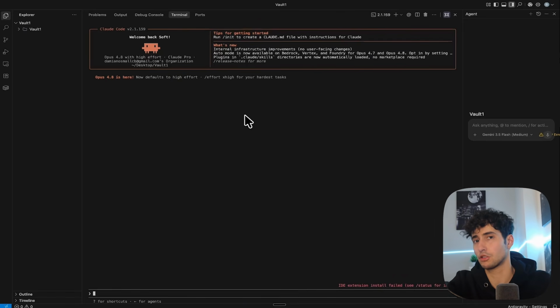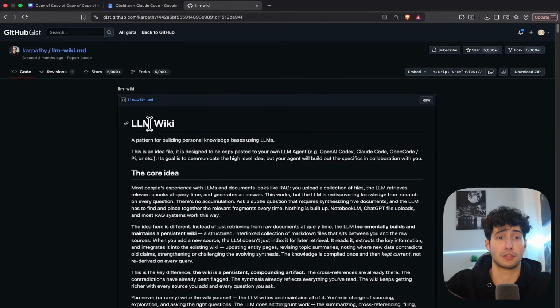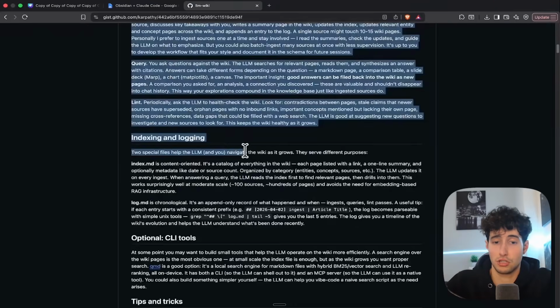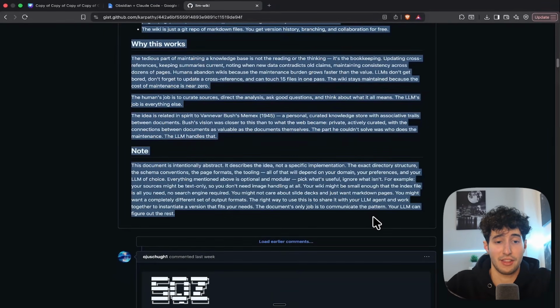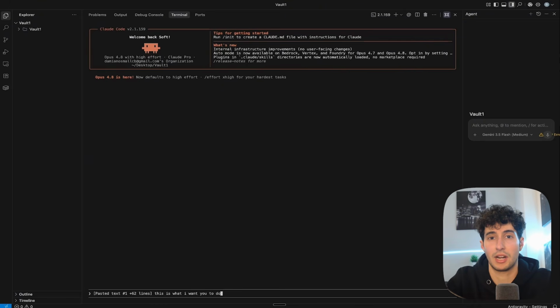Now obviously you can do this in VS Code, you can do this in Cursor, you can do this wherever you want. I just personally chose Andrej Karpathy. And now that we also opened up Claude Code inside the correct folder, you will need to go over to this GitHub repo, which was created by Andrej Karpathy himself, and I will also leave a link for it in the description below. And then all you need to do is to simply come over here and copy the full text of this repo, which is exactly what I just did, and then simply come back over to Claude Code, paste it in, and say something like, this is what I want you to do.